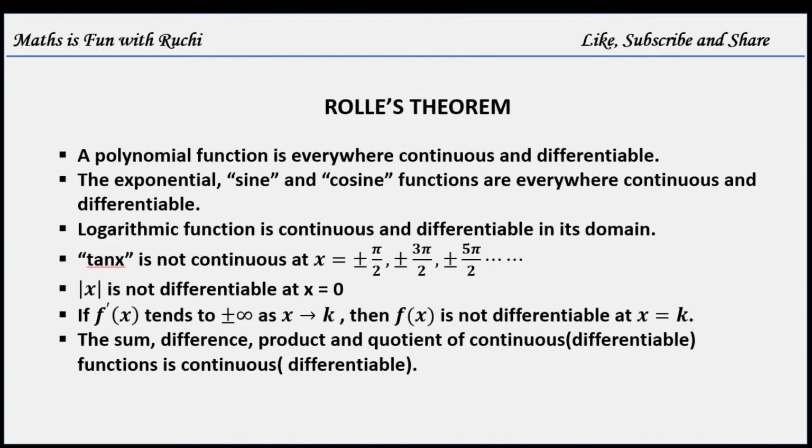If f dash x tends to plus minus infinity as x tends to k, then f(x) is not differentiable at x equals k. The sum, difference, product and quotient of continuous differentiable functions is continuous differentiable.